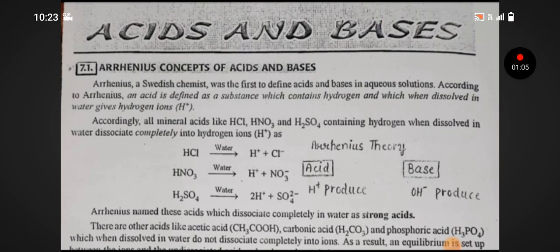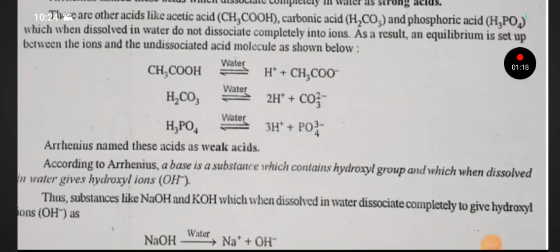There are other acids like acetic acid, carbonic acid and phosphoric acid which when dissolved in water do not dissociate completely into ions. As a result, equilibrium is set up between ions and undissociated acid molecules as shown below. Arrhenius named these acids as weak acids.